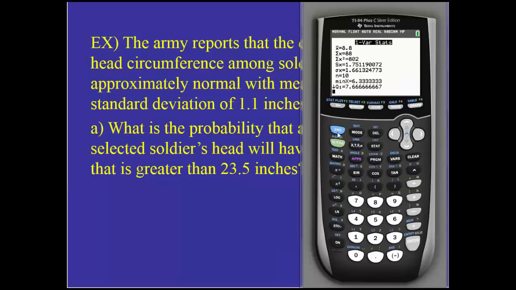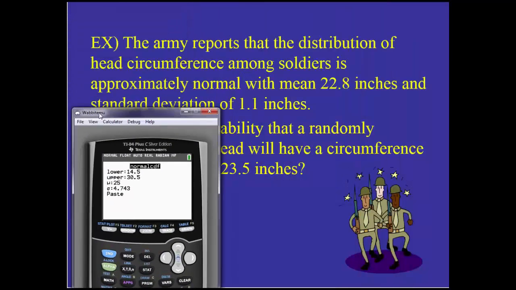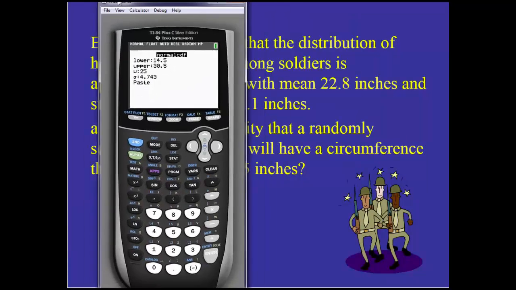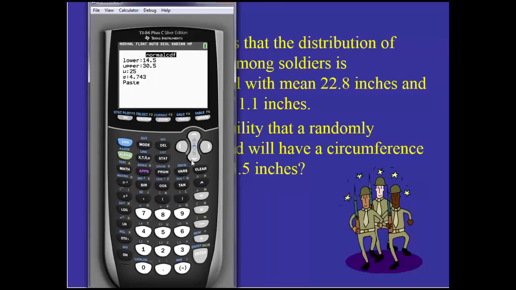Okay, so from our calculator, we want the distributions menu. So we're going to go to norm CDF, and we're going to input what it is telling us here. So we have a mean of 22.8 and a standard deviation of 1.1. We'll get to the upper and lower in a second. Let me get that mean typed in of 22.8 and a standard deviation of 1.1.